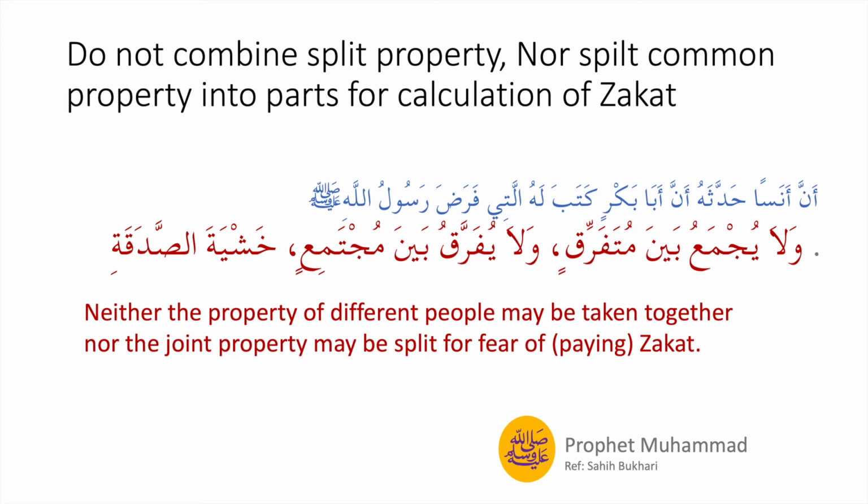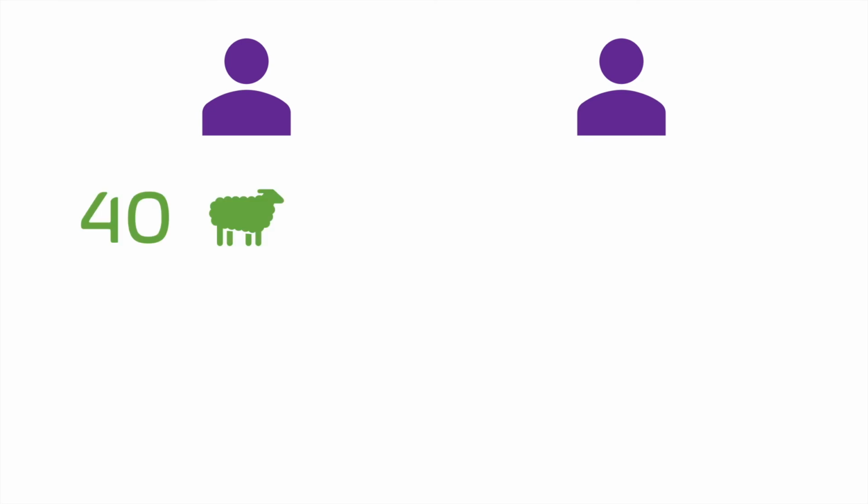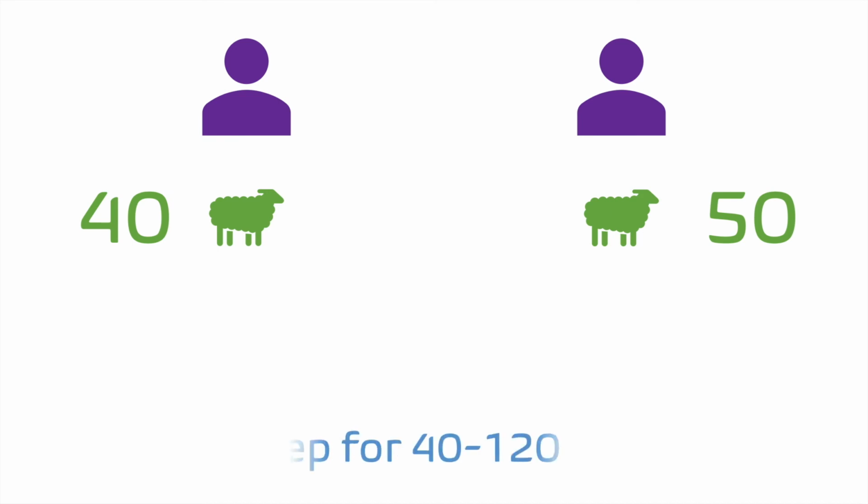For example, there are 2 brothers who have farm animals, and one of them owns 40 sheep, another one owns 50 sheep. Now, the nisab for sheep is 40. So if someone has between 40 and 120 sheep, then they have to give 1 sheep in zakat.